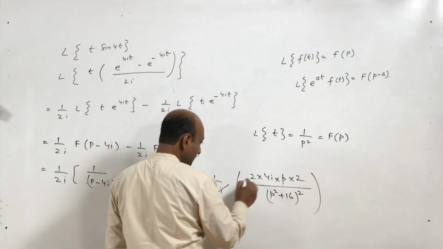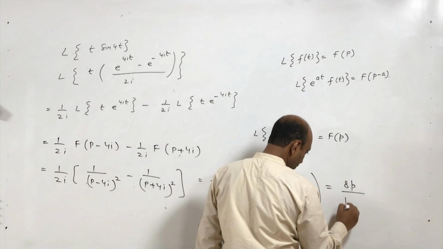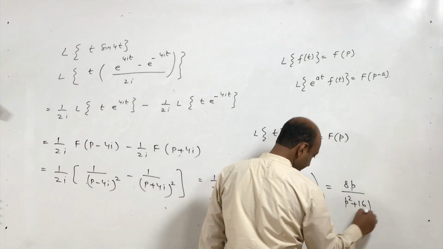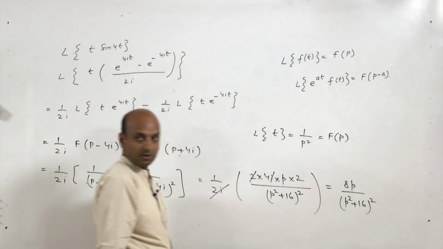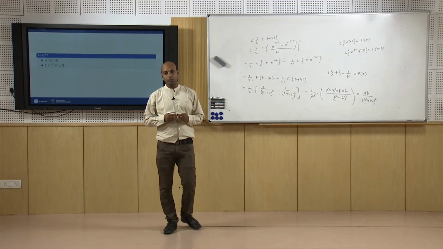This 2i will cancel with 2i, and this is nothing but 8p upon (p square plus 16) whole square. So this will be the Laplace transformation of t sin 4t.